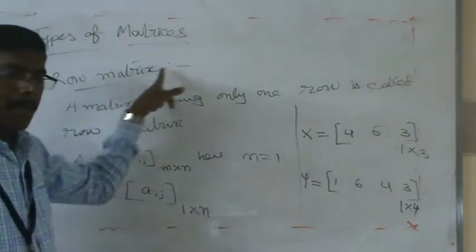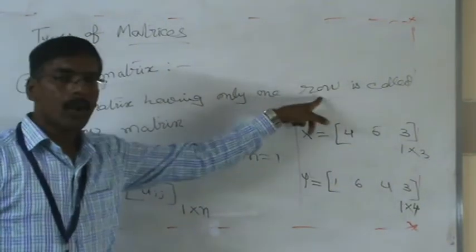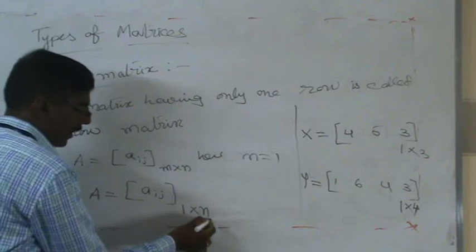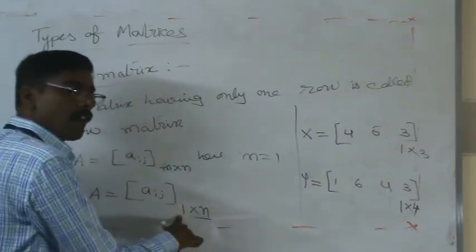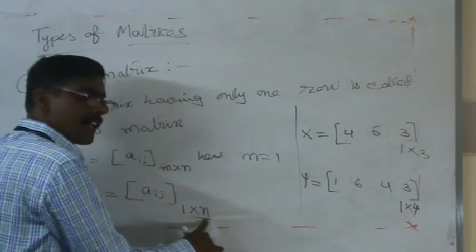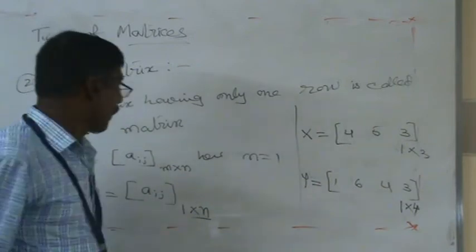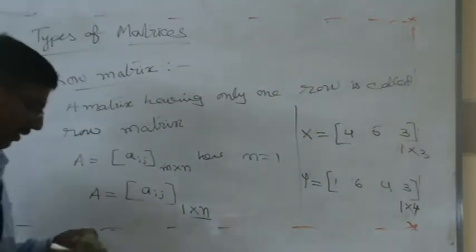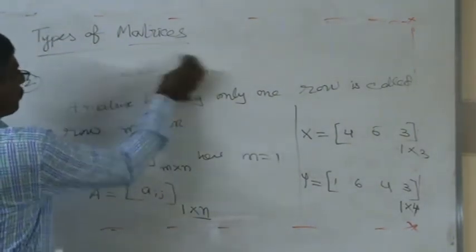Again, a row matrix means a matrix having only one row. The general form of a row matrix is 1 by n, where 1 represents the number of rows and n represents the number of columns. This is an example of a row matrix. Next, we should discuss another type of matrix.